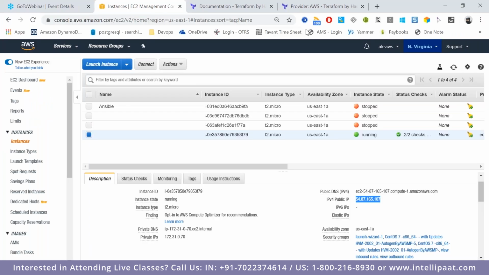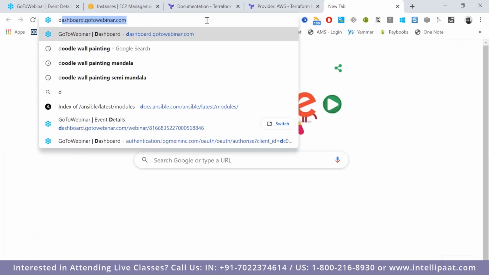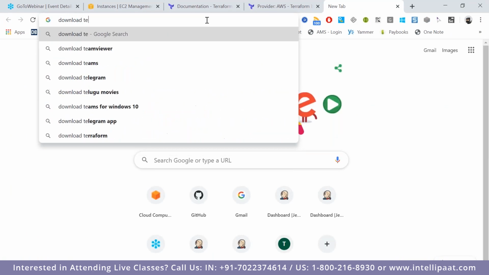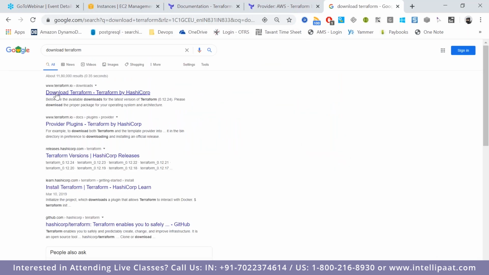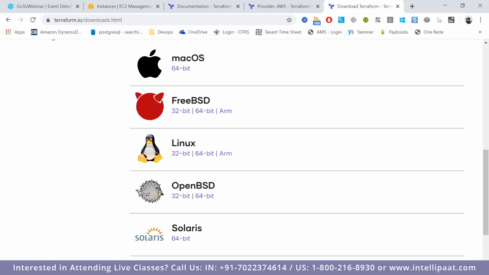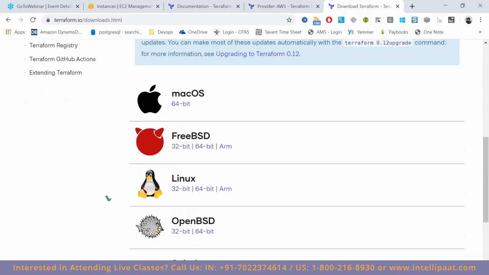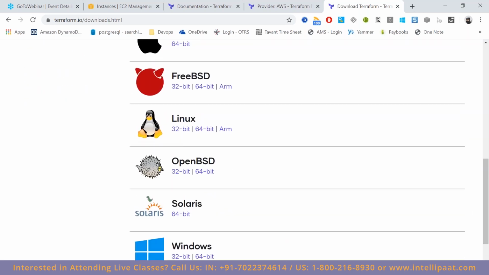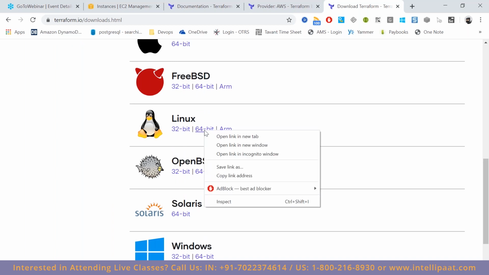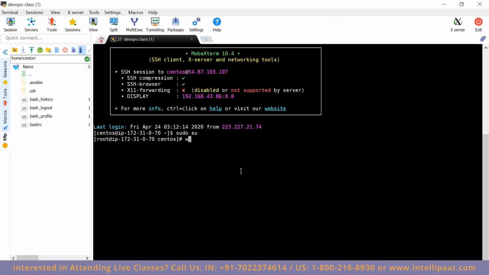Okay, first what we'll do, let's install Terraform on that machine. So how do we do it? All you'll have to do is download Terraform. You will get the version of it. So whichever version you want to install. If you're trying it on your local machine, you can download the Windows one and then try it. Or if you have any Windows machine, just download accordingly. Let me download this one here. Copy and then wget.